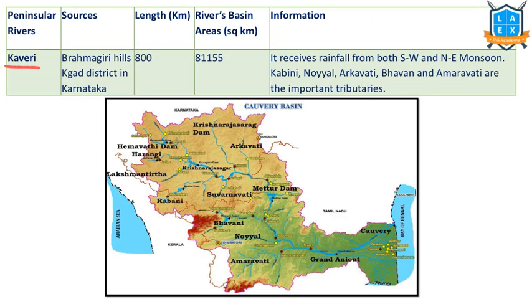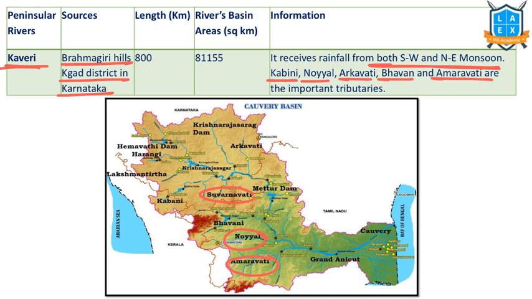Next important river is the Kaveri river. The origin of this is the Brahmagiri hills of Karnataka region. This receives rainfall, this is important, from both the southwest and northeast monsoon. Kabini, Noyal, Arkavati, Bhavani, Amaravati, Suvarnavati are some of the important tributaries.